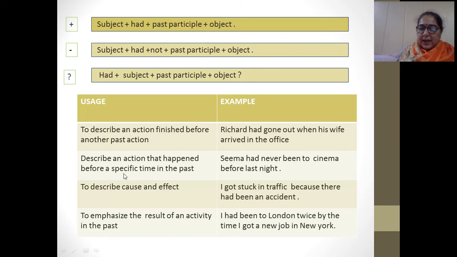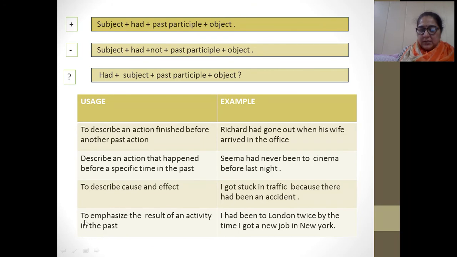Second, to describe an action that happened before a specific time in the past. The example is: Seema had never been to the cinema before last night. It means last night was the first time she had done that. Third is to describe a cause and effect: I got stuck in traffic because there had been an accident. This incident had taken place and it was the reason, and due to this accident, what was the effect on me? That I got stuck in the traffic, right?